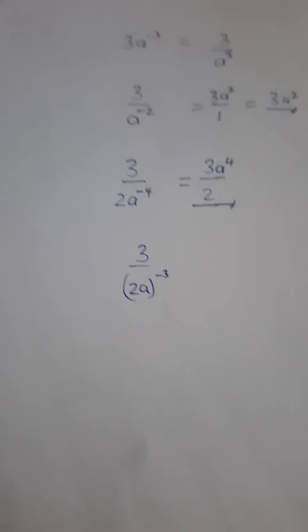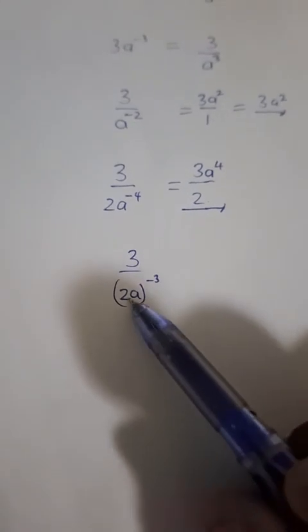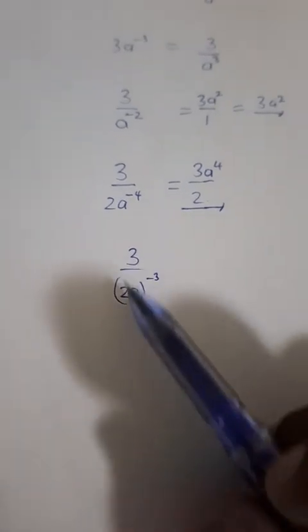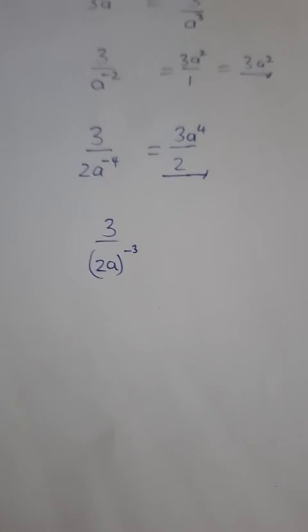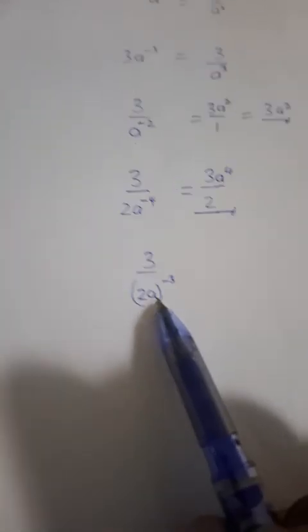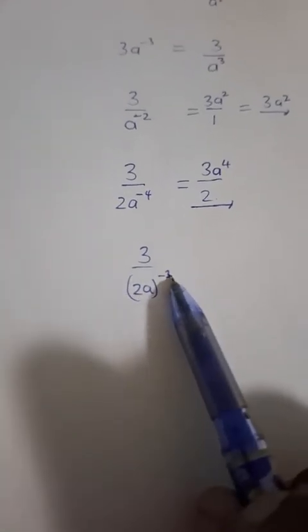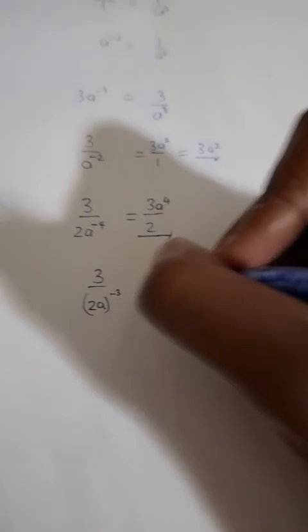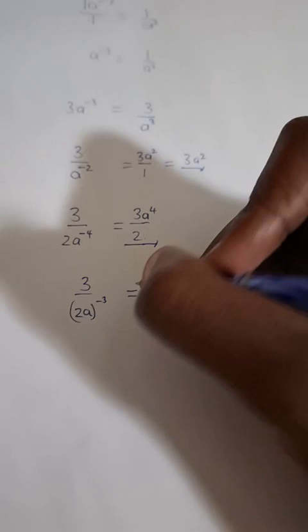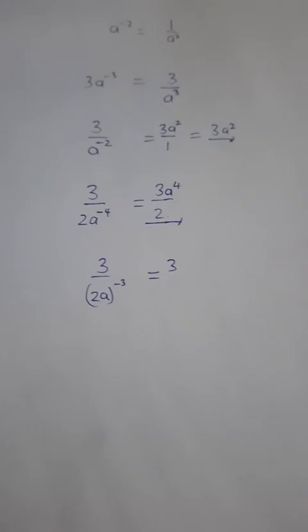Look at this one. 3 over 2a all raised to the power negative 3. What about this one, guys? So there are 2 bases inside the bracket. They are raised to the power negative 3. So first things first, the 3 is in the numerator.